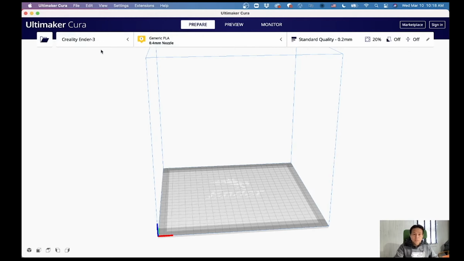This is the Cura software, and I set the default setting, and this is my 3D printer name, Creality Ender 3. This is very cheap, I bought this one last year. It was under $200, very cheap, but high quality software, high quality 3D printer.